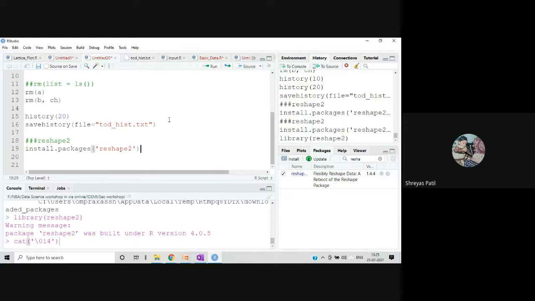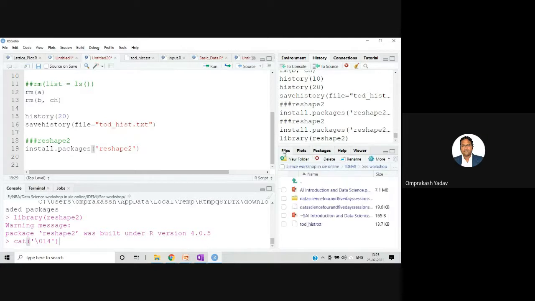Sir, and also in that save history command line, in that, is the file already existing or are we creating one? This file, I'm creating a new file, and in that we are saving the history. And where will we find that file? That file will be there if you click over here, in whichever is your current working directory you have set, right? Okay.